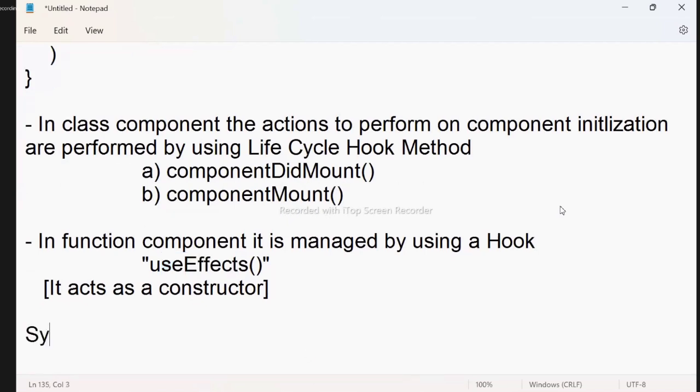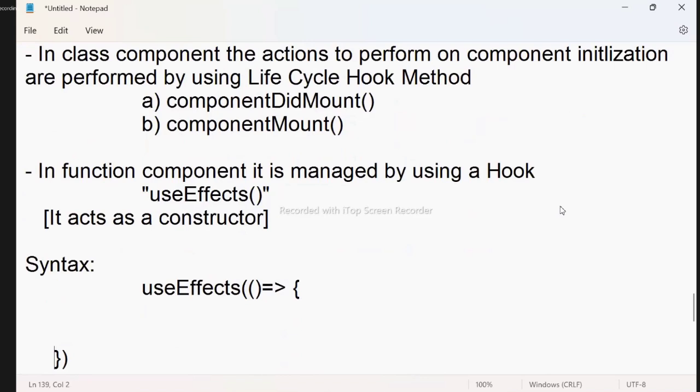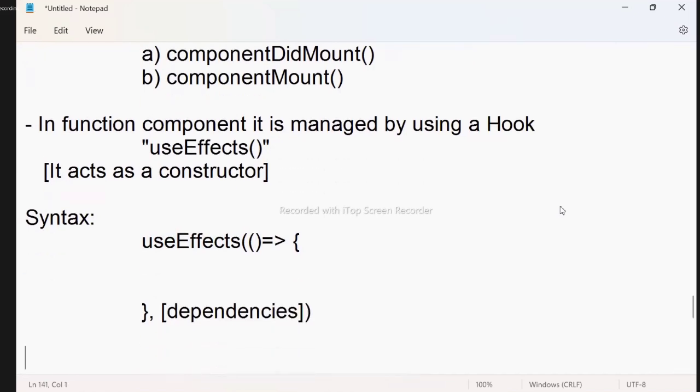Syntactically, useEffect uses a callback function. That callback function will return the functionality. That means whatever functionality you want to perform at the time of loading the component into memory, you can define in useEffect. useEffect takes a callback function and a comma, then it uses dependencies.